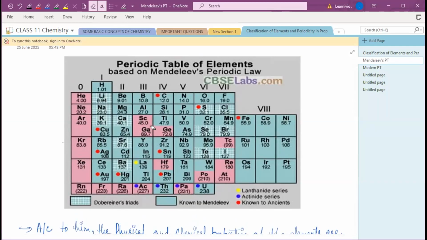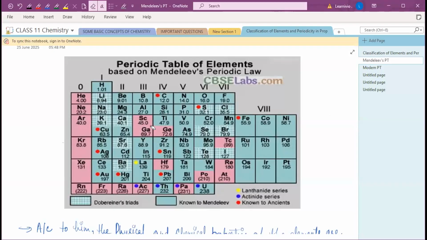Now you can see over here, till now Dobereiner, Newlands, and now Mendeleev, they all just talk about the atomic mass, right? They said that the properties are a periodic function of their atomic mass. But after Mendeleev, the modern periodic table is based on the atomic number. After Mendeleev, the scientist named Moseley suggested the atomic number instead of